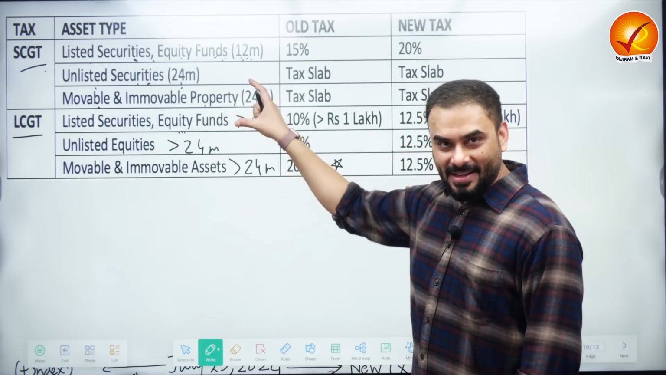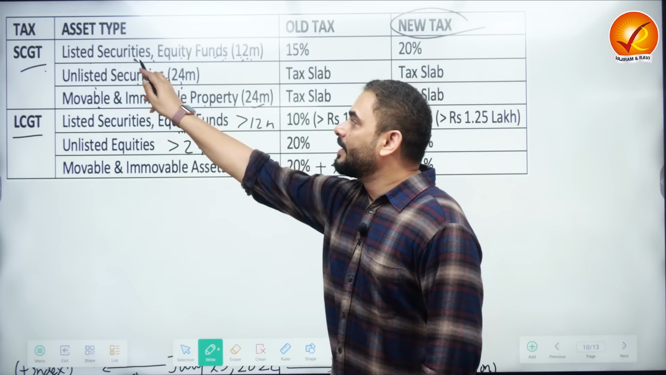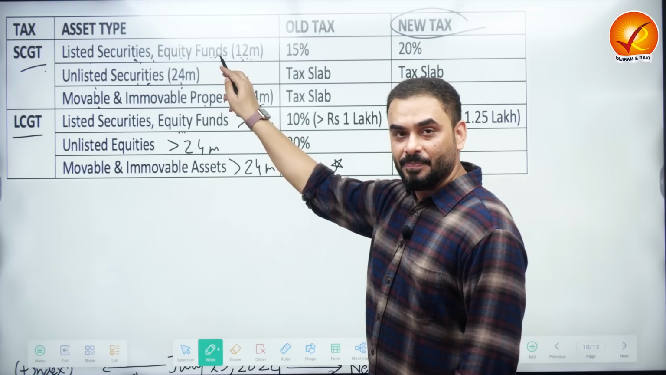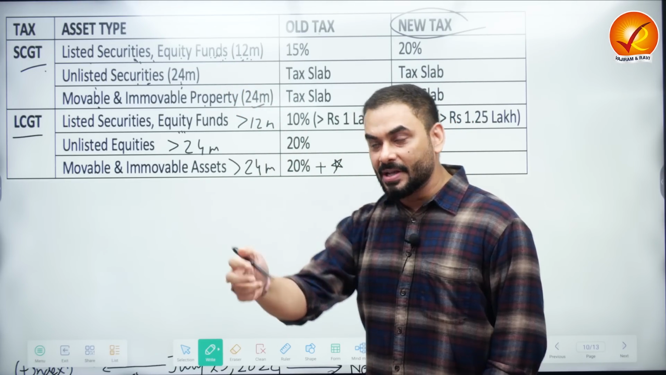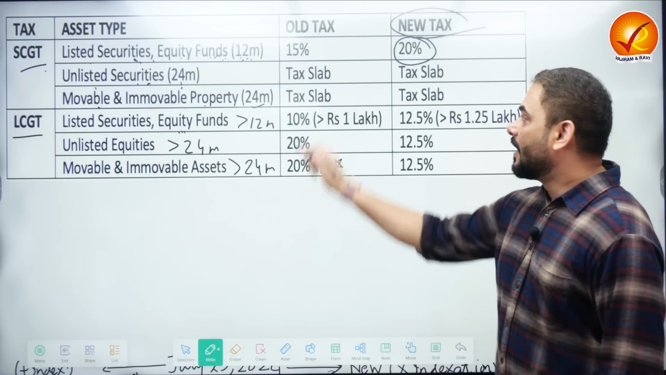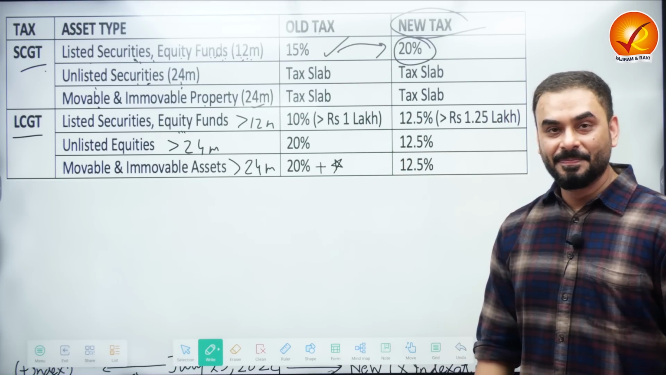So now let us look at the tax structure. This is the new tax structure. In case of listed shares and equity funds like equity mutual funds, if you purchase the shares today and sell them before 12 months, then the government will collect 20% tax from you. Earlier the tax was 15%, which means this has increased.